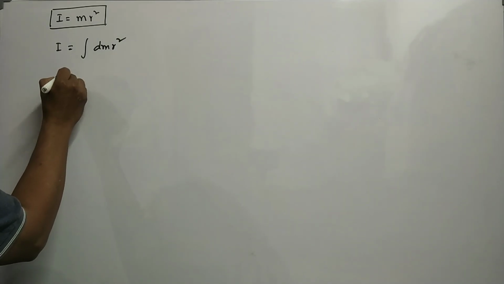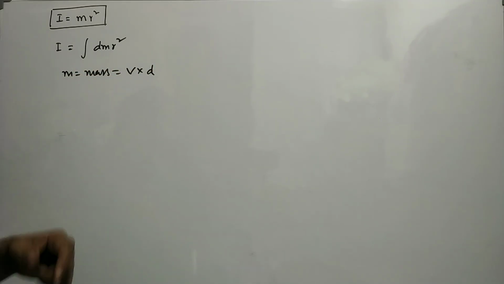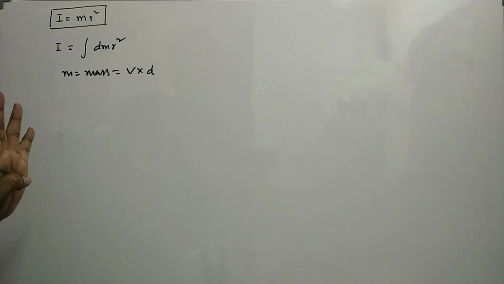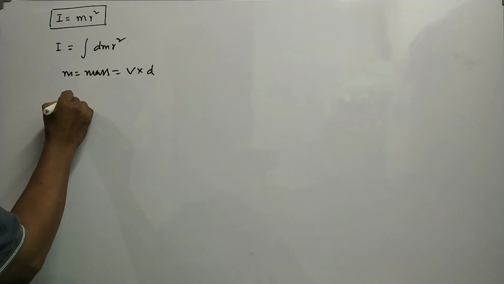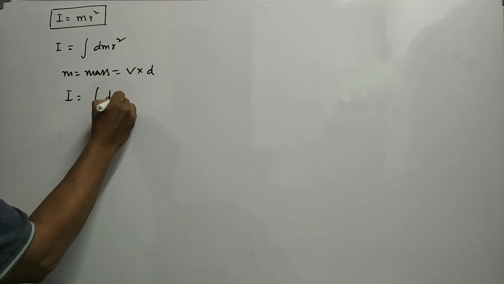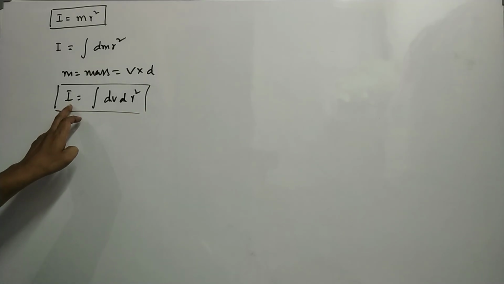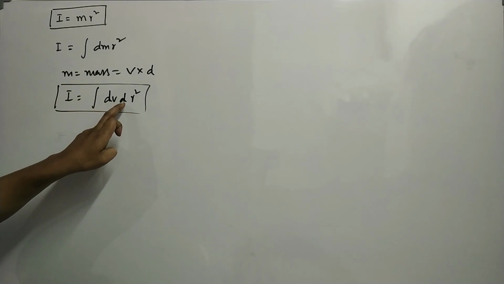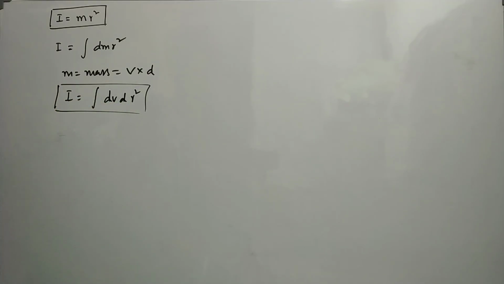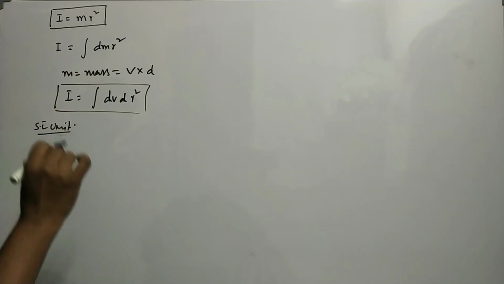Here m is mass. You know, mass is equal to volume into density. So you should replace mass by volume into density. It may be written like this: the moment of inertia in terms of volume and density is I = ∫ dV d r². Here dV is the change in volume, d is the density, and r is the perpendicular distance from the axis of rotation. So what is the SI unit of moment of inertia?